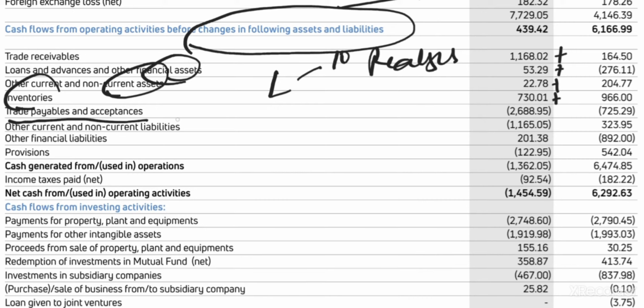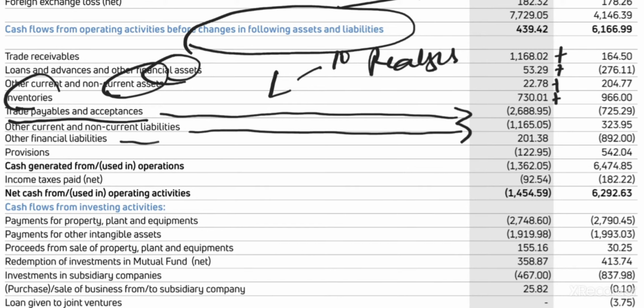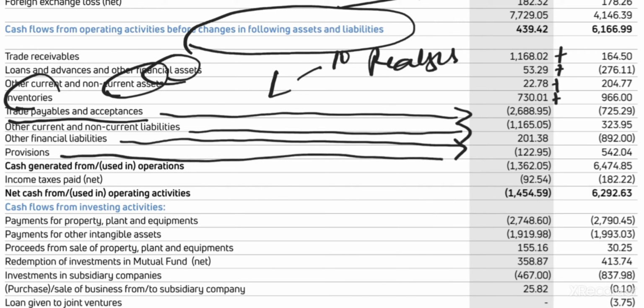Trade payables, acceptance, see you have given. You have given new loans. Then others, again debentures you have bought. Then other financial liabilities you have paid. Sorry, you have got new money inside. Then last, provisions, you are creating new provisions. That's why it's negative. You are taking cash from the bank and keeping it in a separate fund for creating a provision. So these are the items.